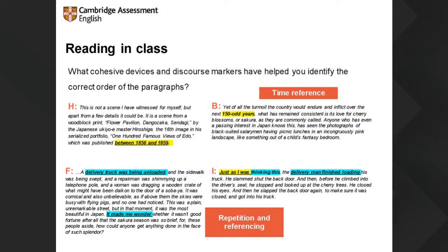Repetition and referencing, forward and backward internal referencing, so underlining commonalities, or the delivery truck, for example. It made me wonder, just as I was thinking this at the beginning of the paragraph, thinking what, referring back to the previous paragraph. It's very nice practice for the gapped paragraph task in both Advanced and Proficiency, and for the multiple matching in Advanced. And also synonyms and what we were talking about, cohesive chains.